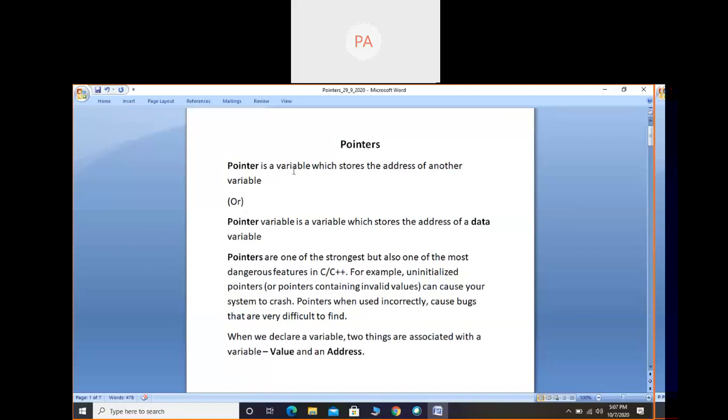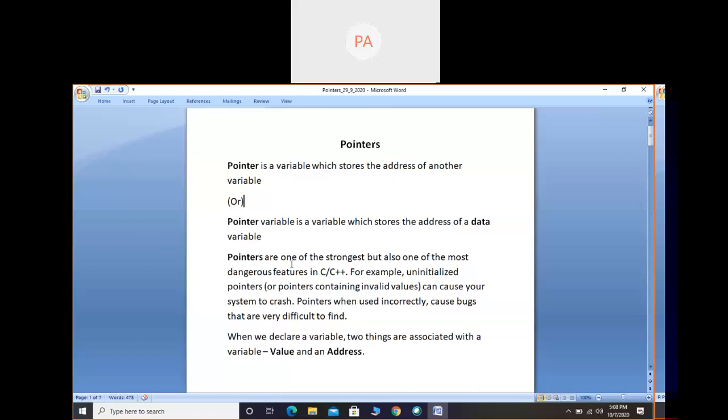As we have learned the concept of variables, the term pointer is also a variable. Sometimes we call it pointer variable and sometimes pointer; both are one and the same. Our definition says a pointer variable is a variable which stores the address of another variable, or we can say the address of a data variable. So here we have to consider two variables, the pointer variable and the data variable. I will explain in detail.